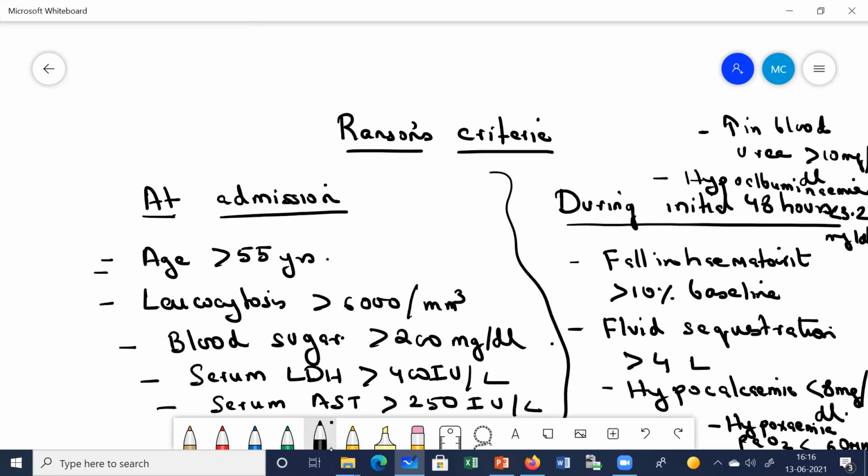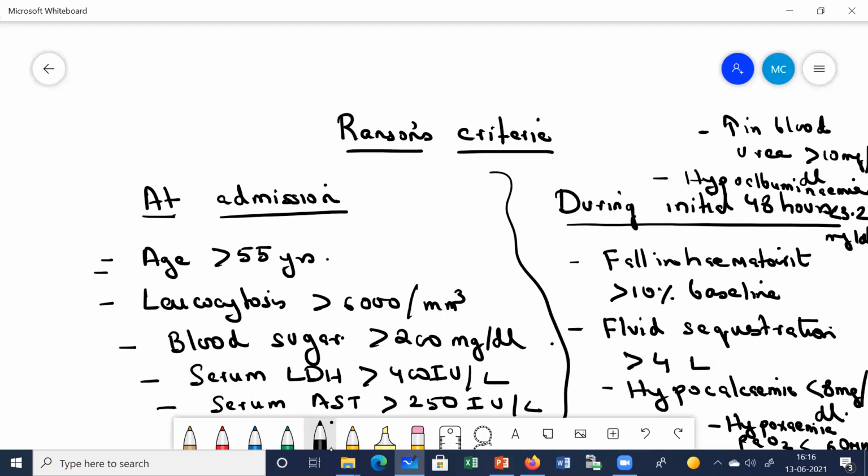Suppose out of these 5 things, the patient is having 2, like age is more than 55 years and serum LDH is more than 400, and the rest everything is normal. So here you will give the patient 2 points. Okay, so I'll tell you what is this 2 points and 1 point, how do we ultimately calculate it.